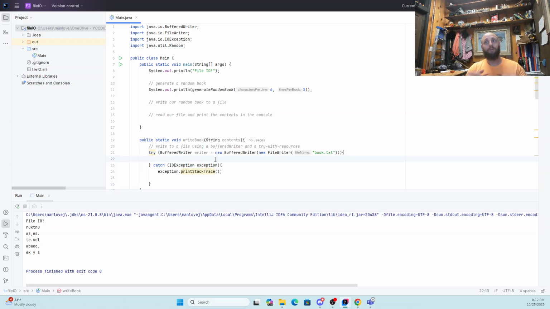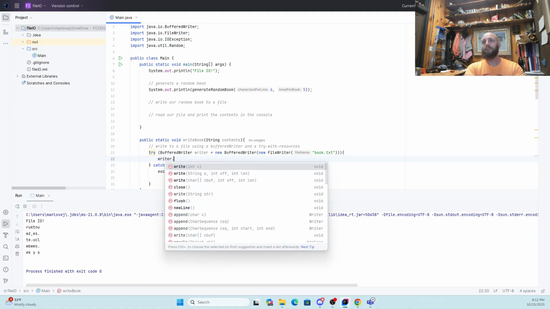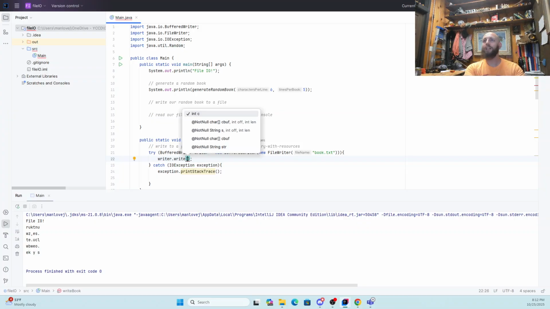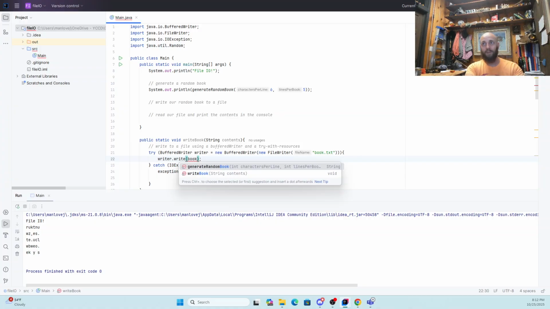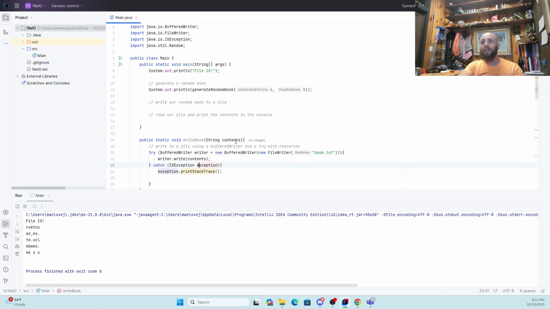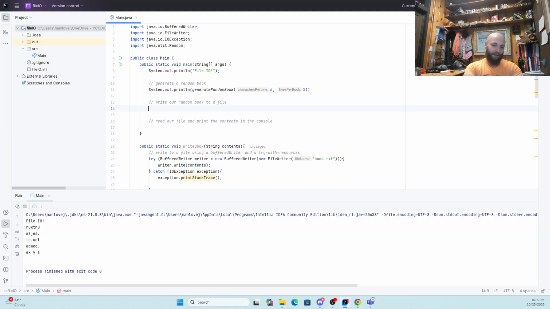Okay, so here, what I want to do is writer.write, and all I need to pass it is the string. So right now I don't actually have a string because I didn't save it. So I need to go up here. I'm going to call this book. Actually, you know what? I'm going to call it contents. And that's right here. That's my string that I'm getting passed as I call this method. This method right now isn't getting called.